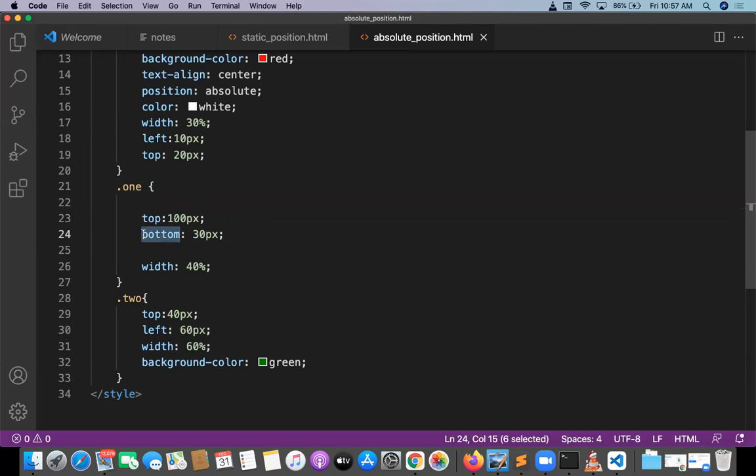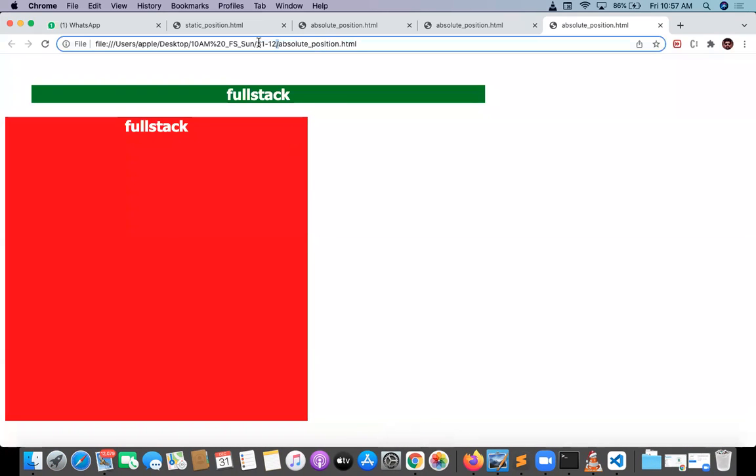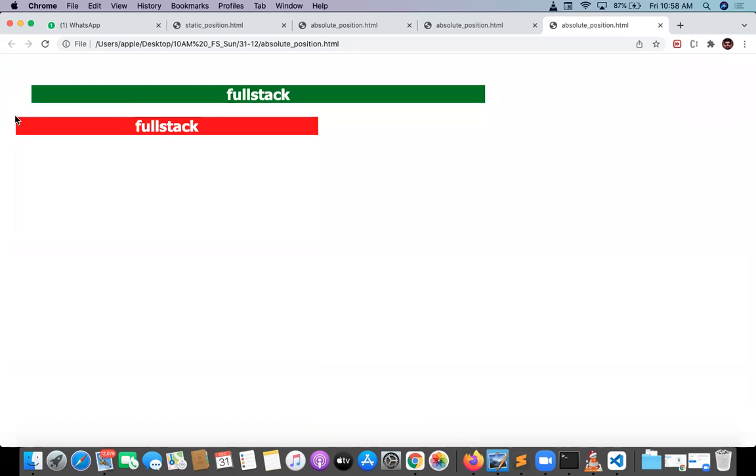Okay, so can I say top and left? Top and left applicable or not? Top is applicable, left is applicable. So please try to remember, only corners are possible to move the element. Opposite faces can't. This is what is actually called absolute position.